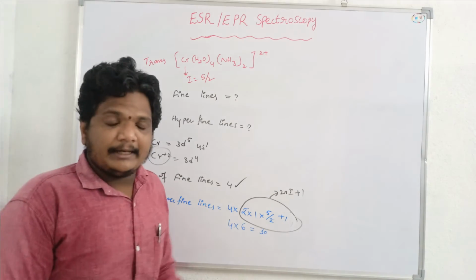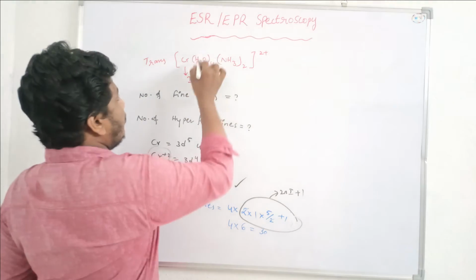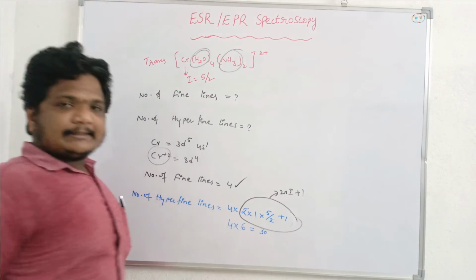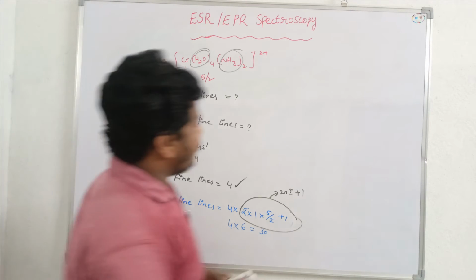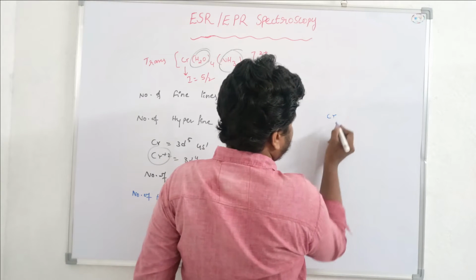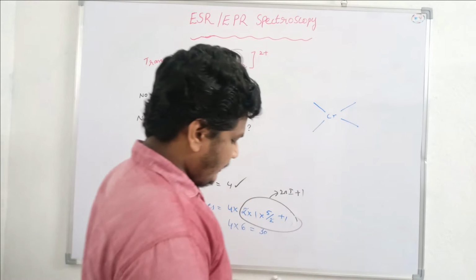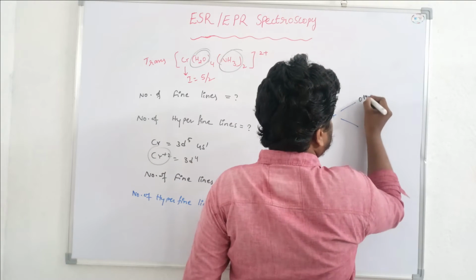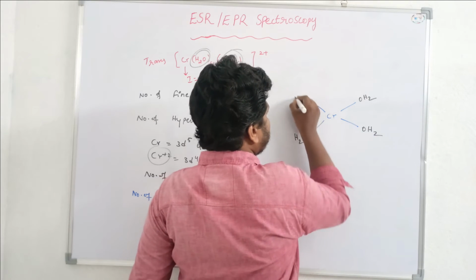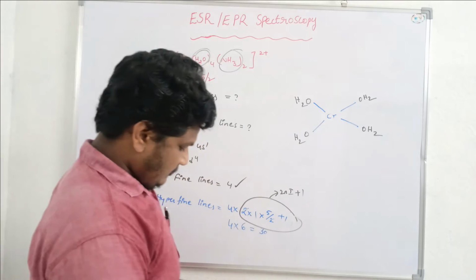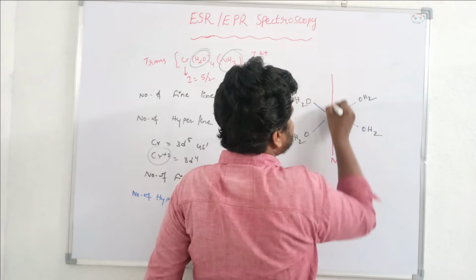Because in this trans complex, we can observe the ligands NH3 and H2O. So the metal complex here has chromium, and we have four aqua ligands, and two NH3 ligands which are in trans position.